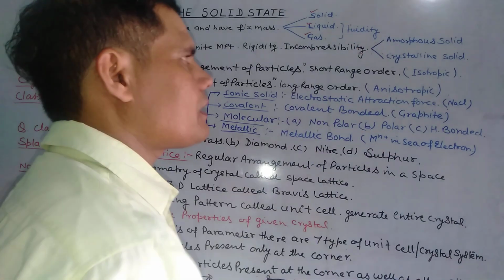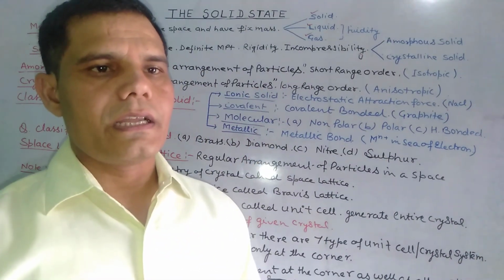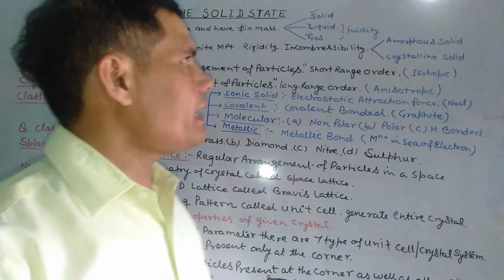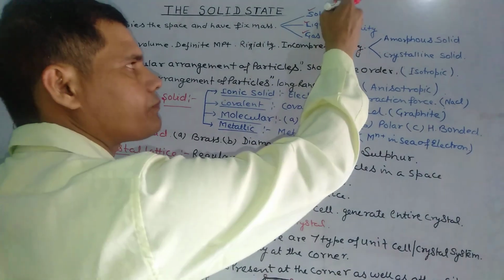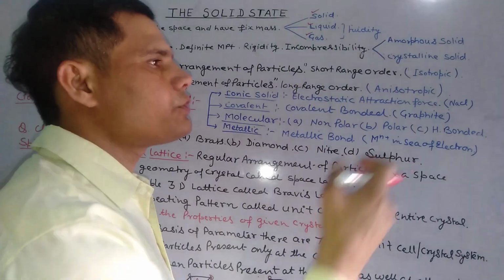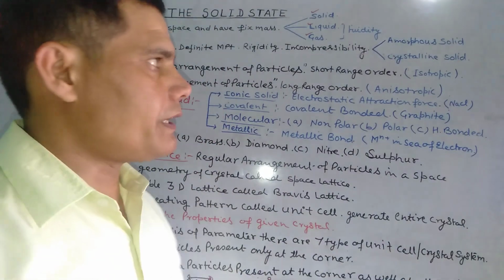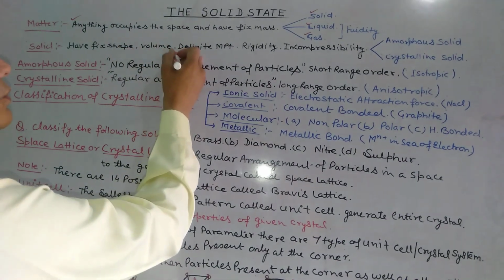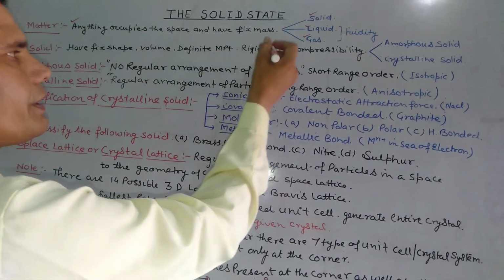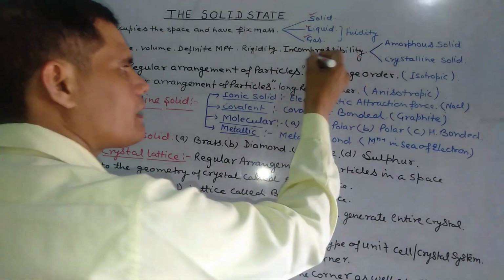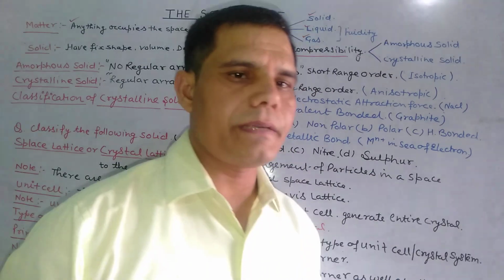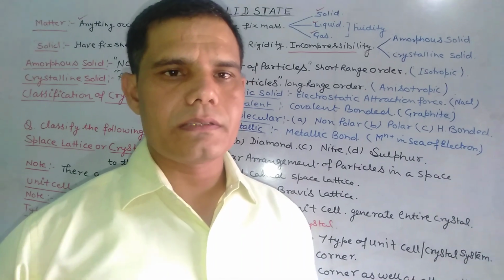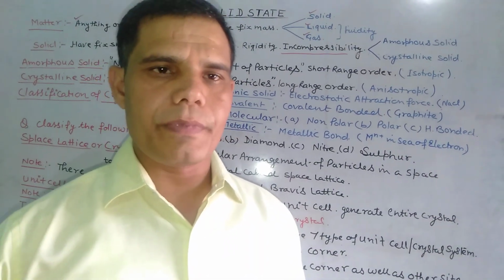Liquid and gas have the fluidity property because there is large intermolecular space between the particles, and in case of solid there is no intermolecular space, hence they show the rigidity property. Solids have fixed shape, volume, definite melting point, rigidity and incompressibility. Incompressibility means because there is no intermolecular space between the particles in a solid, hence it cannot be compressed.